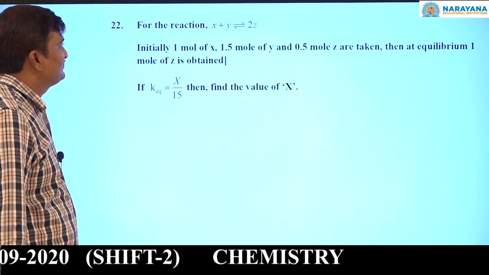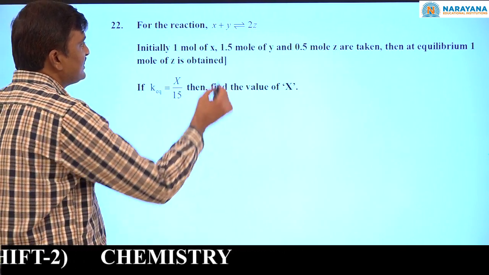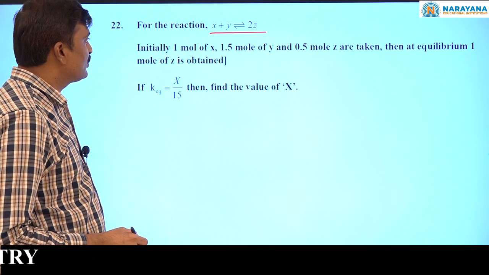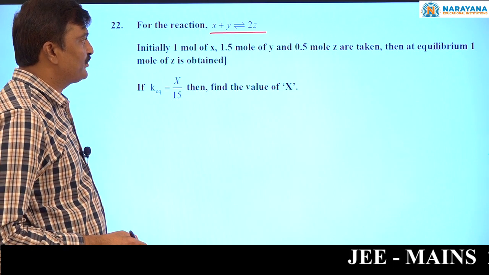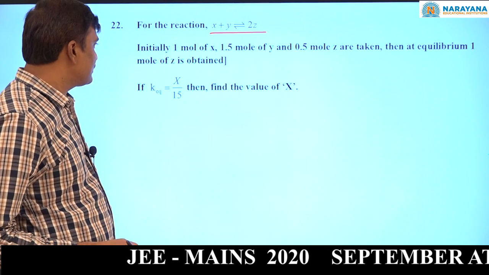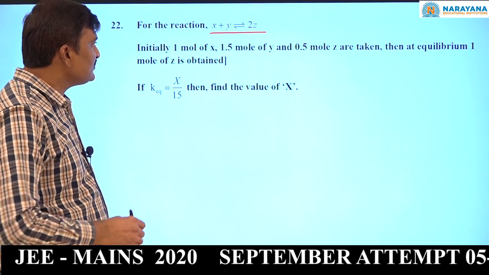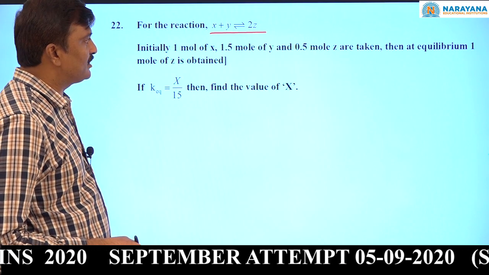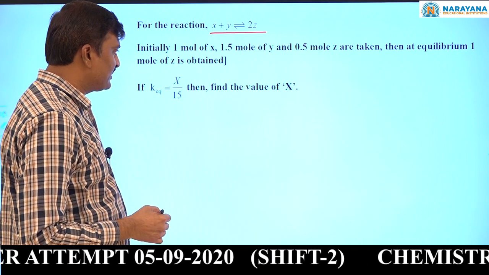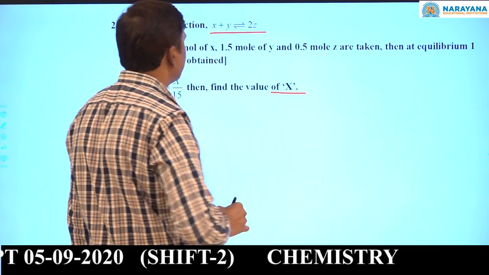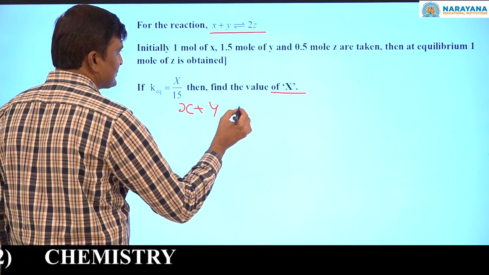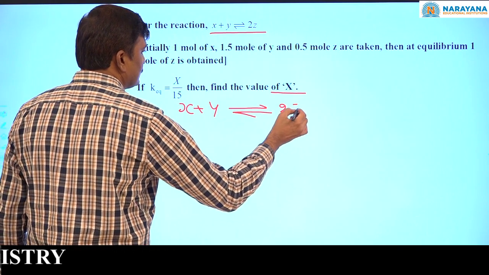Now come to the next question. For the reaction x plus y, it gives rise to 2z. Initially, 1 mole of x, 1.5 moles of y and 0.5 moles of z are taken. Then at equilibrium, 1 mole of z is obtained. Now, if K equilibrium is x by 15, then find the x value.